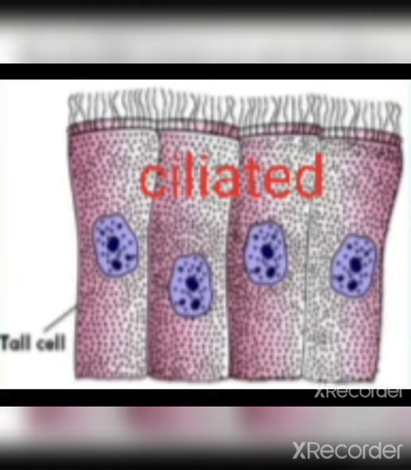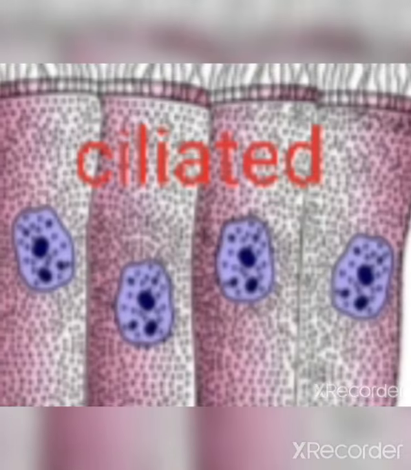They are present on the inner surface of the bronchioles and fallopian tubes. The fallopian tube is a part of the female reproductive system. Their function is to move particles or mucus in a specific direction over the epithelium. The cilia help in the movement of particles.